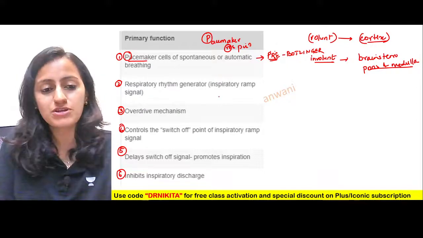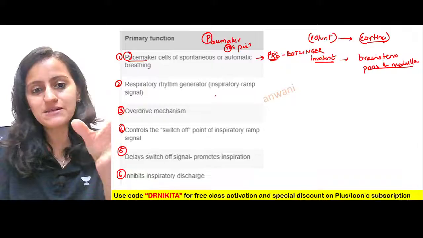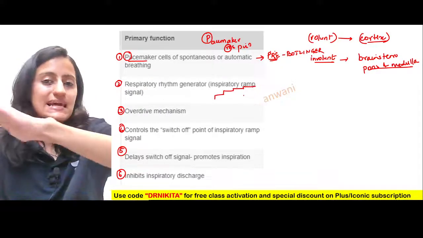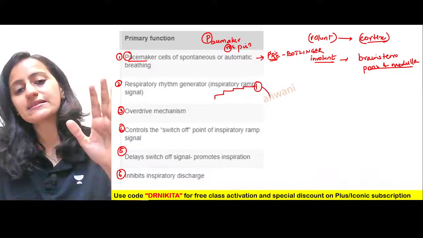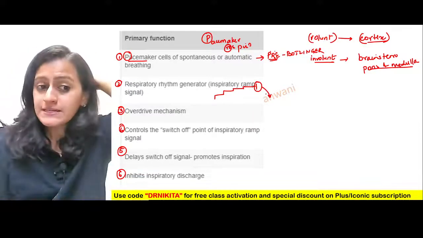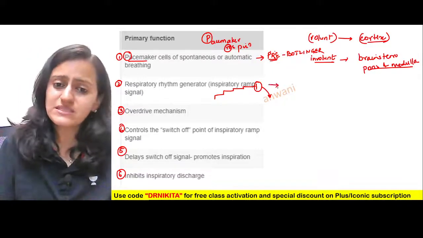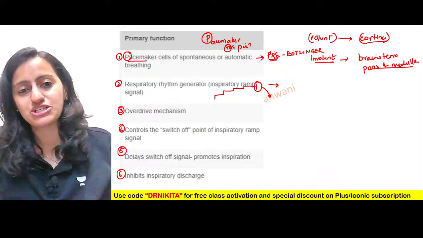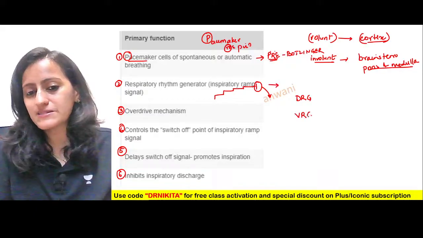What is the inspiratory ramp? When the inspiration starts by the pre-Botzinger complex, the pacemaker, the inspiration increases in a ramp manner. That's a step ladder pattern basically, and then it stops and then the expiration starts. So which one is the ramp signal generator? That is basically you have DRG and you have VRG, the dorsal respiratory group and the ventral respiratory group.